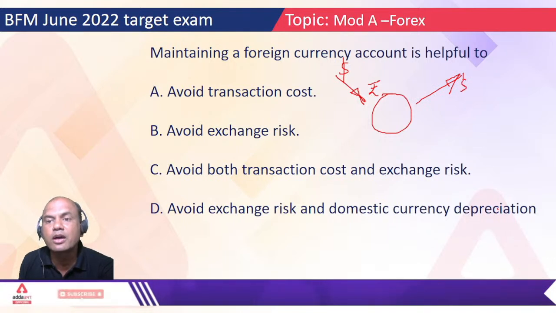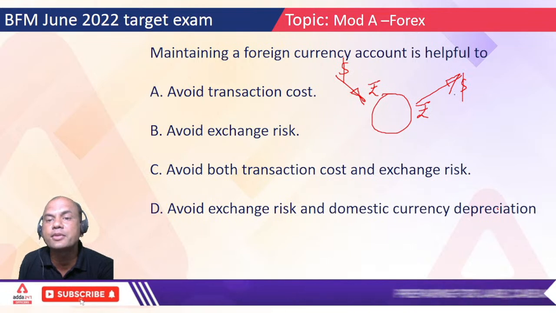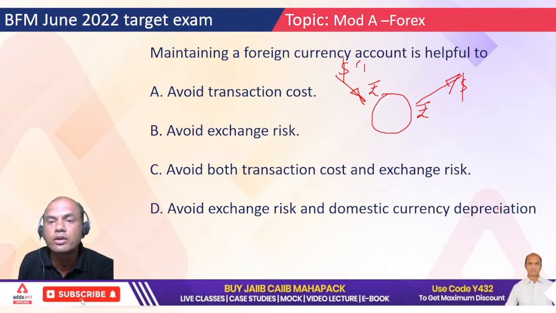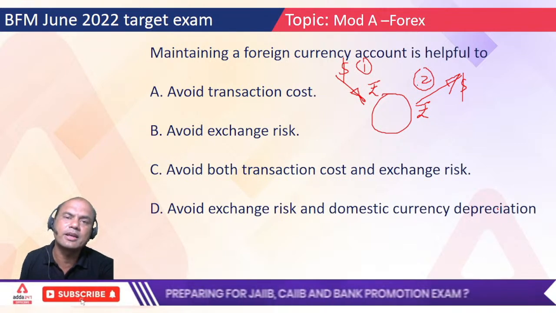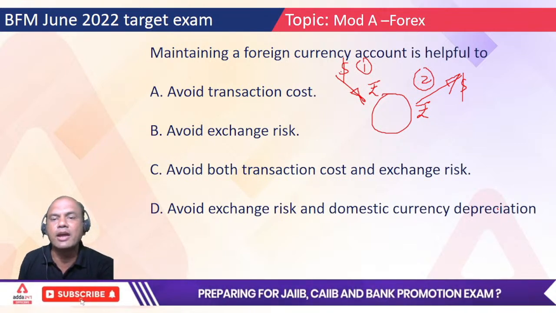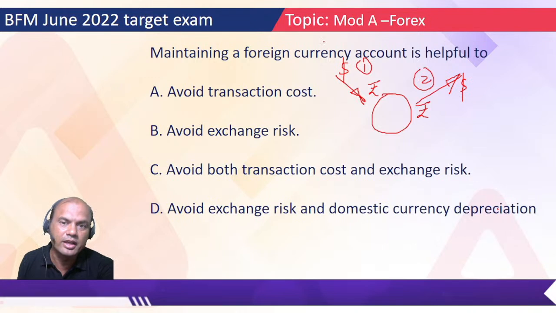Rupees to dollars, reconversion. So how many times am I paying these charges? One over here and a second over here. To reduce these unnecessary charges, because I have to get it in dollars and send it in dollars, this account is called an EFC account, for importers and exporters.